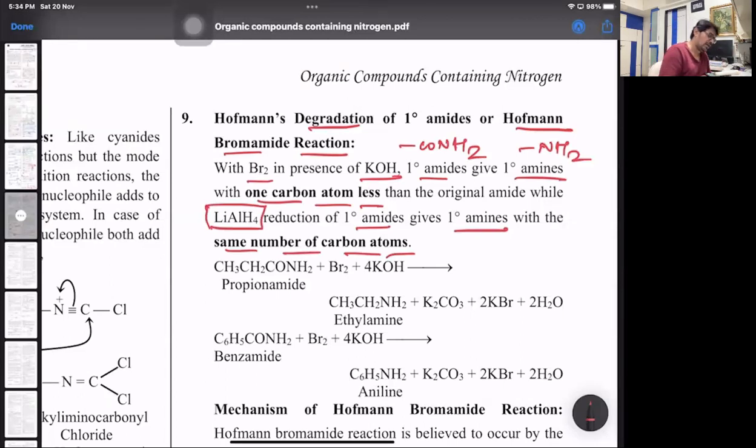Look at propionamide, the number of carbon atoms is 3. You get ethanamine, 2. So in the exam, be very simple: the CO from between the amide should be removed. That's it, you will get ethylamine. Very easy to do, and that goes out as potassium carbonate. Same way benzamide, you have 6 carbon atoms, C6H5. So this CO and the CO of NH2 will go out, you get aniline, and the carbon is given out as potassium carbonate.